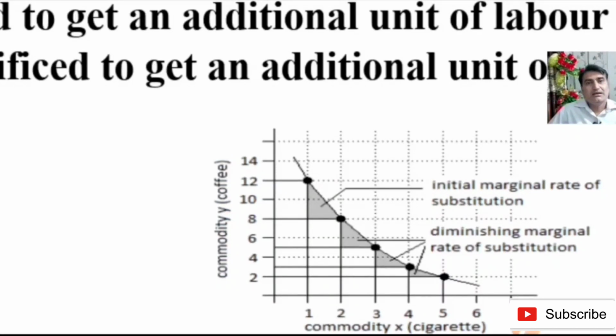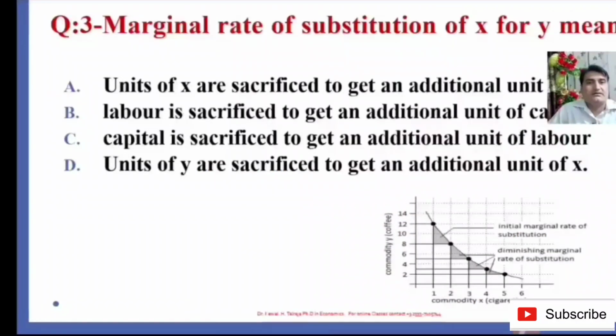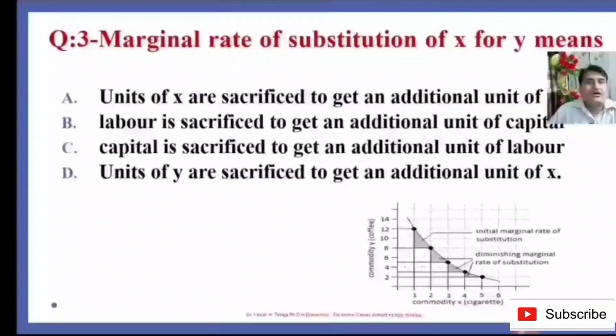It means that the marginal rate of substitution of x for y means how many units of y are sacrificed to get an additional unit of x. So D is the right answer.